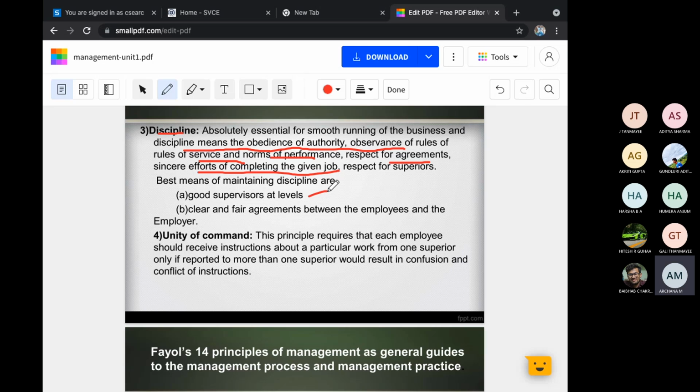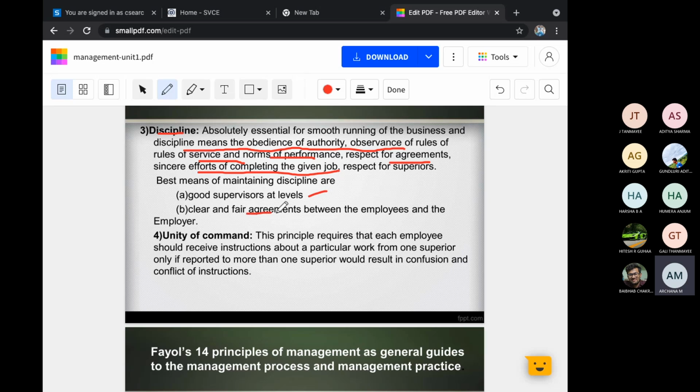After preparing to do this theory, I have to prepare for hours together, because theory is not so easy like practical. Theory has to be told continuously, right? A manager in a company should be very well prepared, and he should be good in the company. If the manager is not at all good, then how will the employees in the company be? So good supervisors at all the levels. I told you there are higher level, middle level, and lower level managers. Each level manager should be good enough to do the task. So if the manager is good, respect will be there.